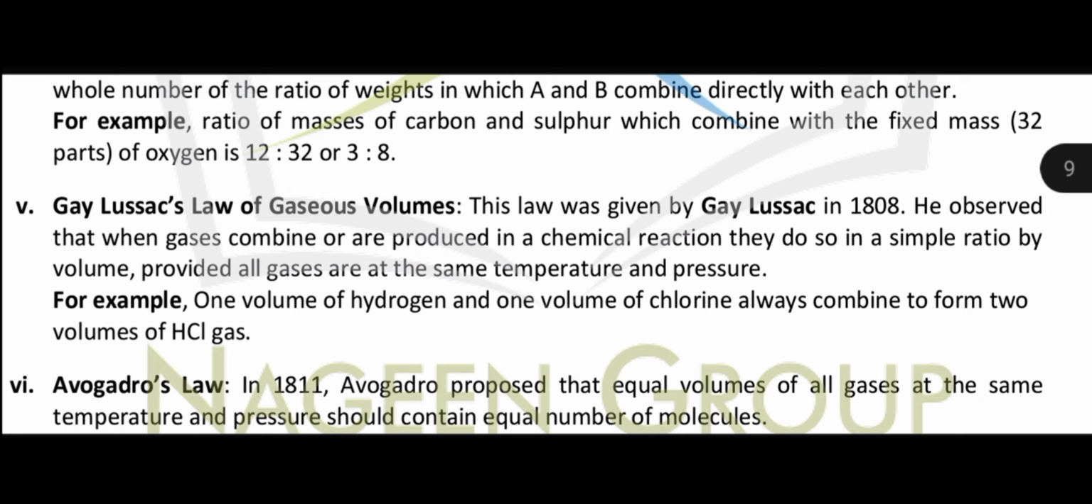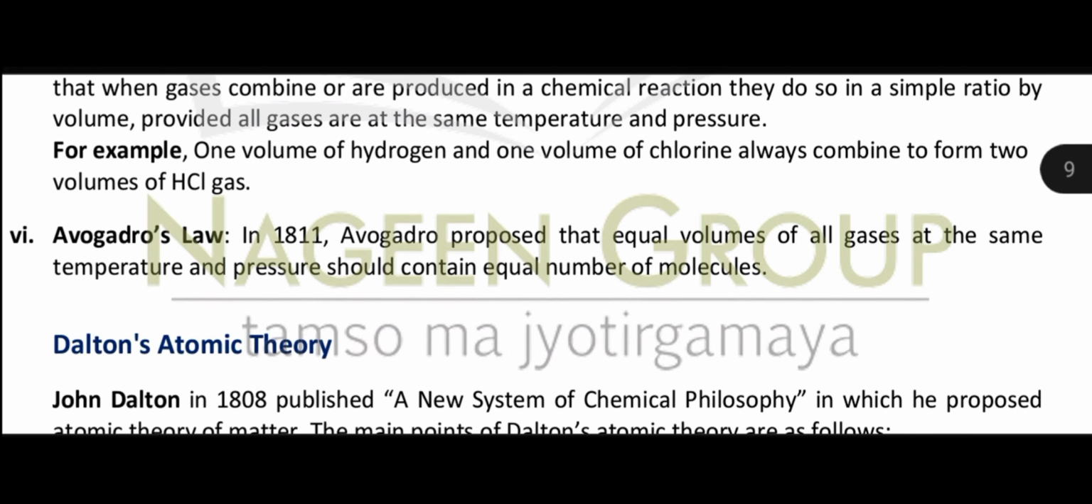Then one volume of hydrogen and one volume of chlorine react together to form two volumes of HCl. So here the ratio is 1:1:2.